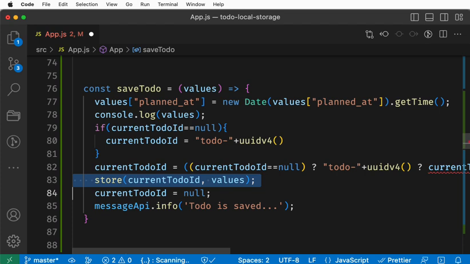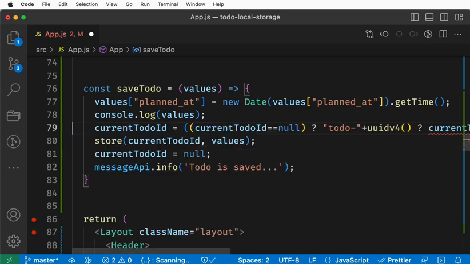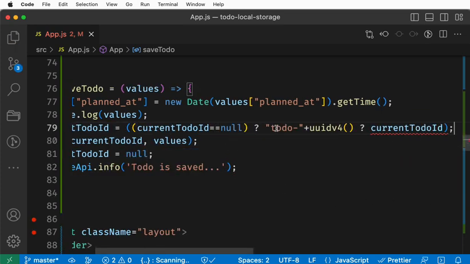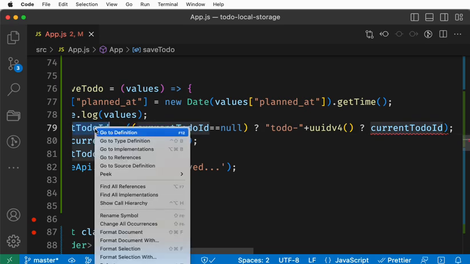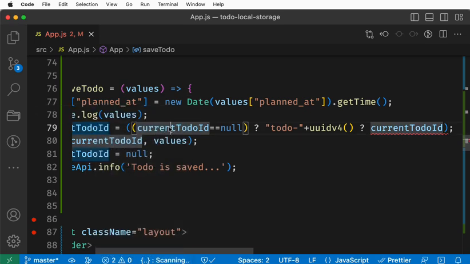This is also an if statement. If current to do id equals null, then I am assigning a new value. If not, I am taking the existing value.